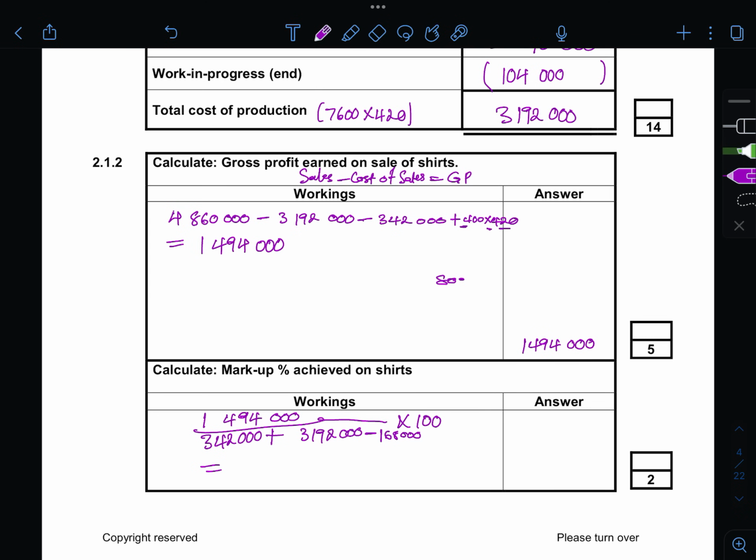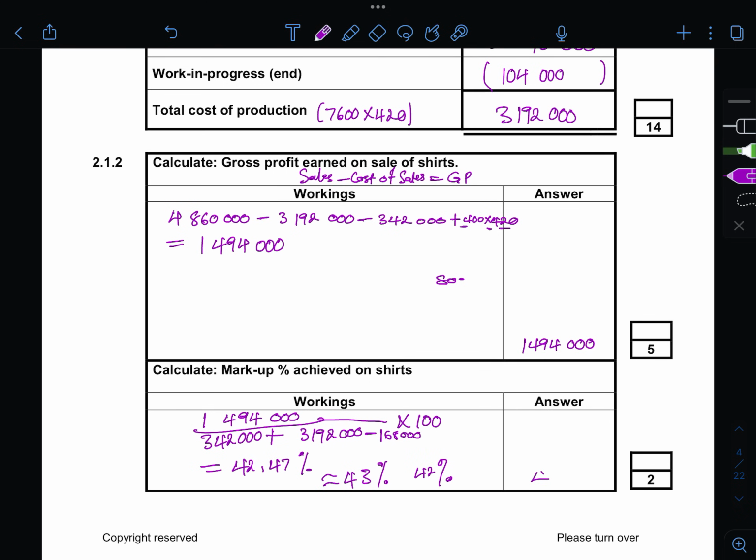Okay, and then let's see what that gives us. So it's 1494, then 342 plus 3192 minus 168,000, times 100, and let's see if the numbers are correct one last time. I'm getting 42.47%, so we can round that off to 43, or even 42% is fine.